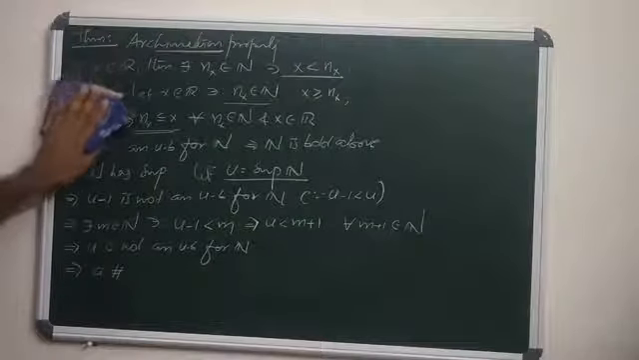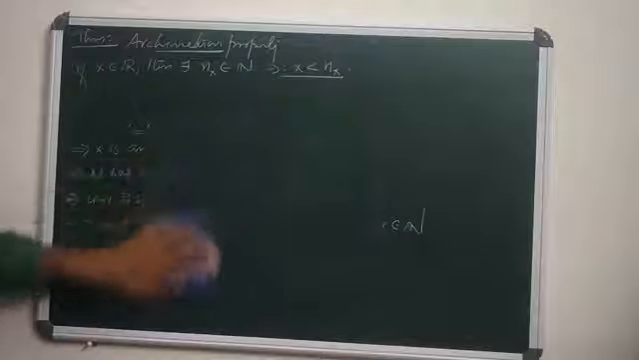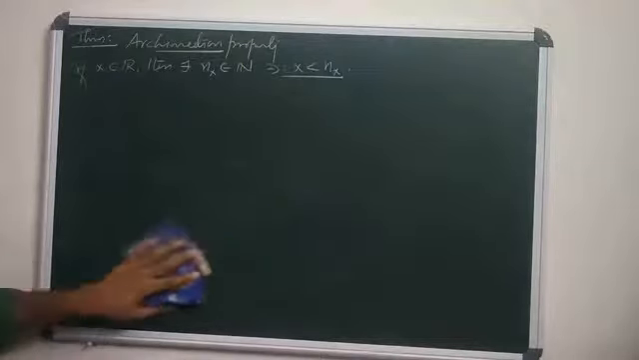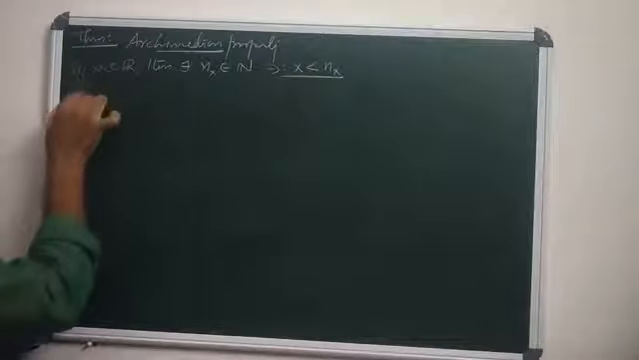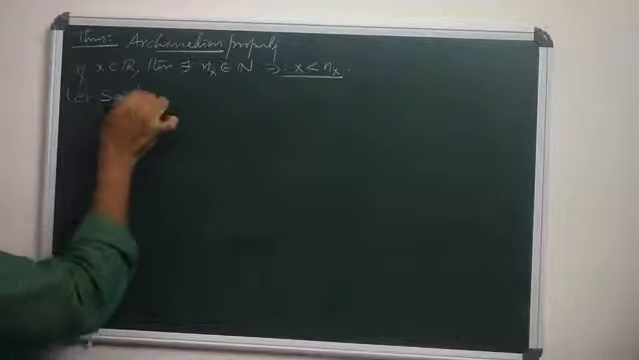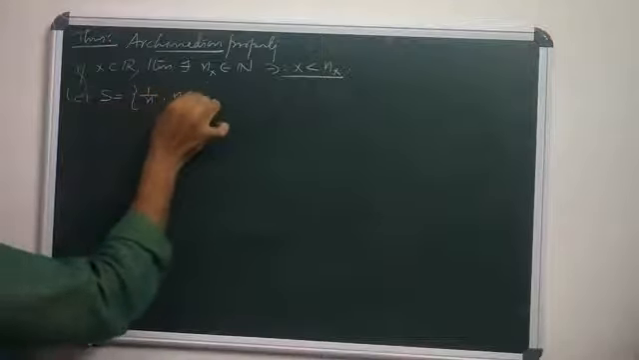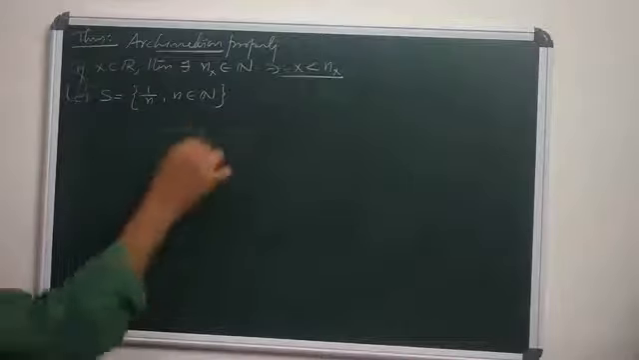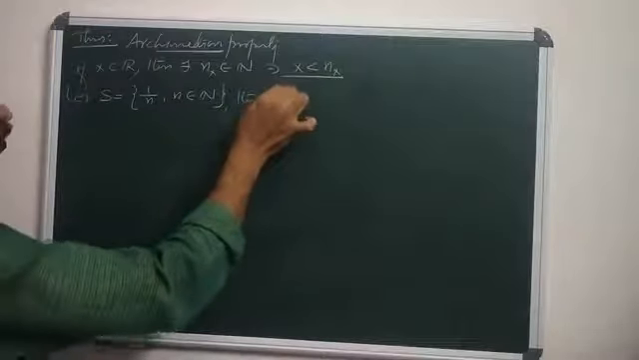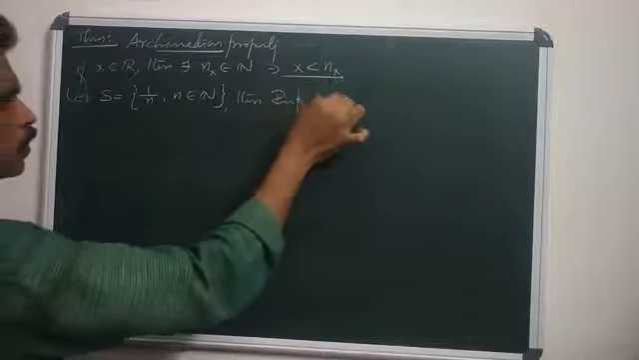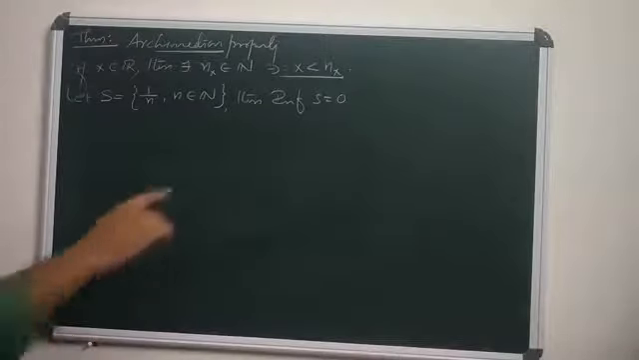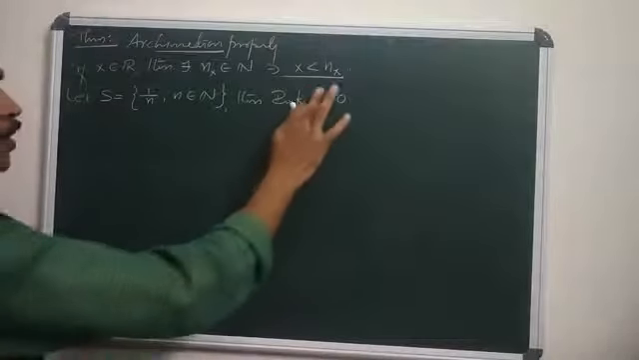Then we come to a corollary, or a special result, of the Archimedean property. Let S equal the set of all 1 by n, where n is any natural number. Then the infimum of S equals 0.